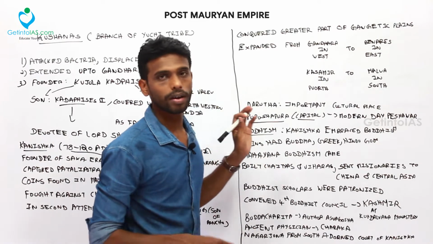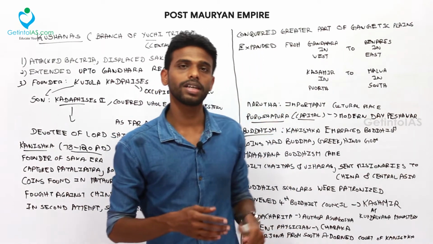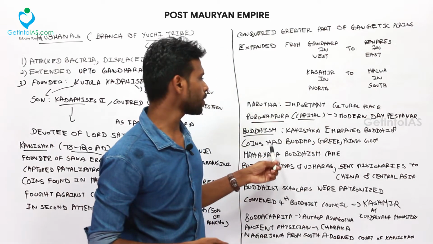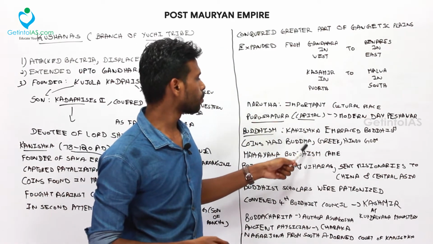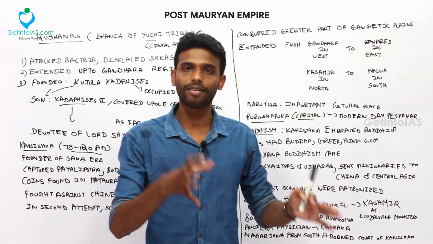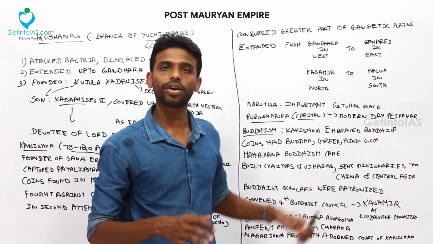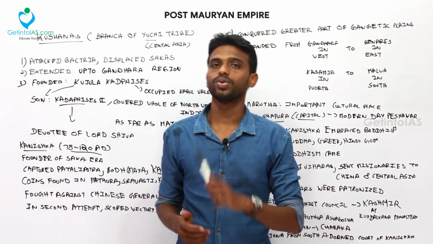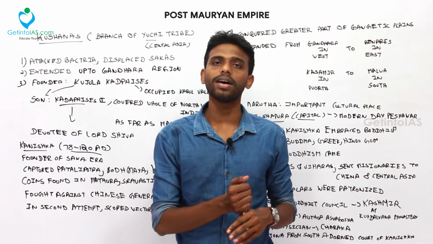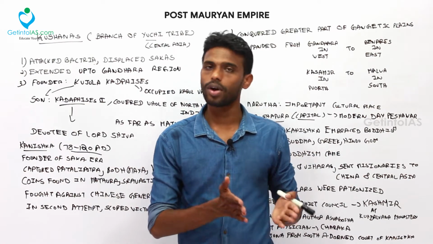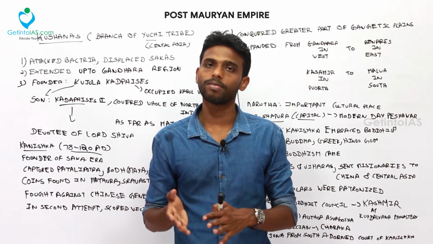And now coming to Kanishka and Buddhism. Kanishka patronized Buddhism, and he was also tolerant of other religions. In his coins, we found images of Buddha, Greek and Hindu gods engraved, which shows he was tolerant of other religions. Mahayana Buddhism came into action during this period. Earlier, up to Ashoka, there was Hinayana Buddhism. After that, Mahayana Buddhism was patronized.